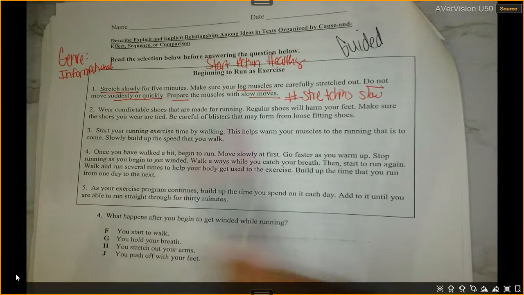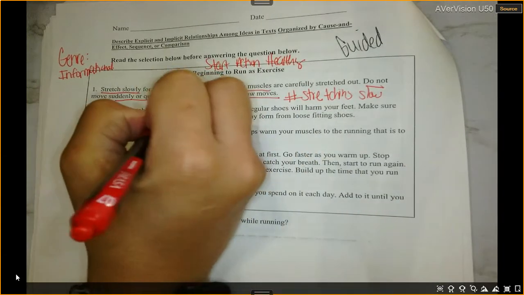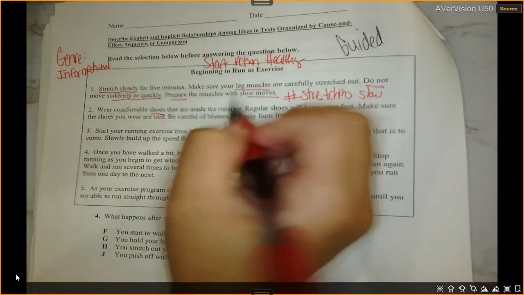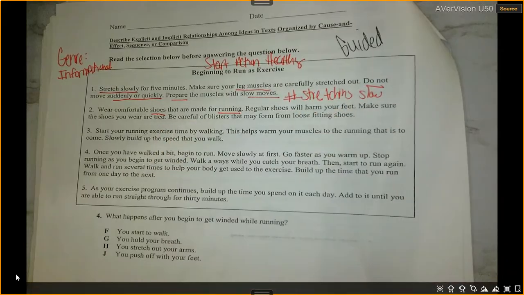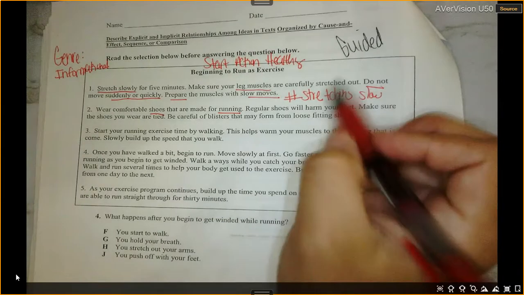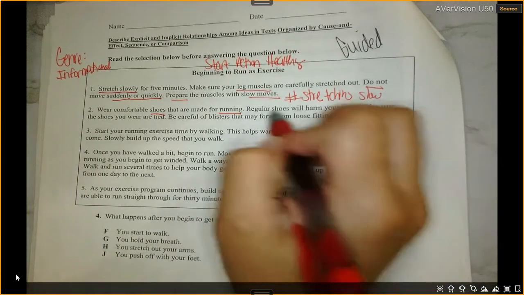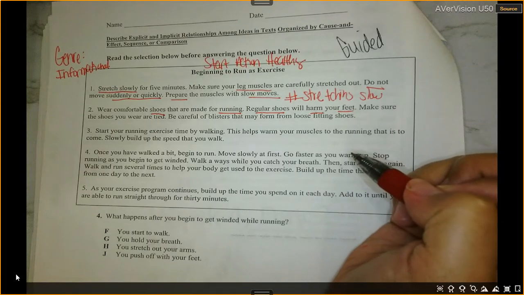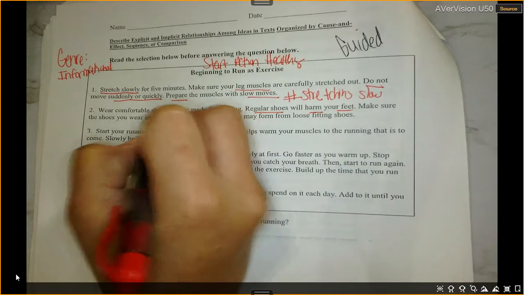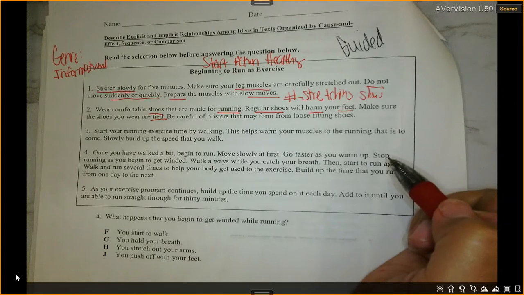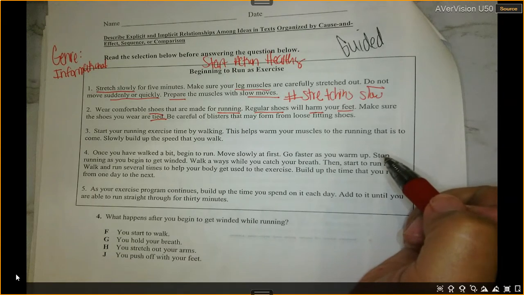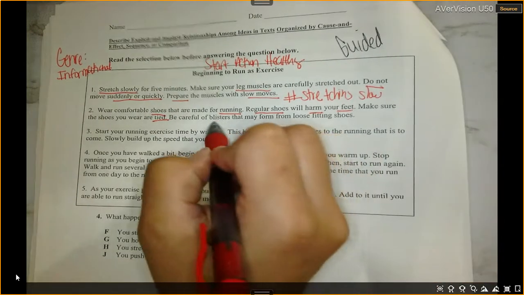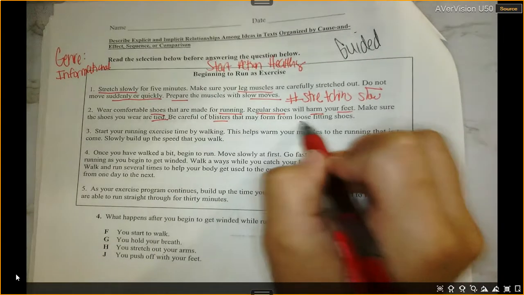So this one is talking all about what? Shoes. So it's saying that shoes that are made for what? For running. So what kind of shoes should I wear? Regular shoes harm your feet. So I'm going to underline regular shoes harm feet. I must have my shoes tied. And what happens if I do not wear the correct right of shoes? Blisters from loose fitting shoes.